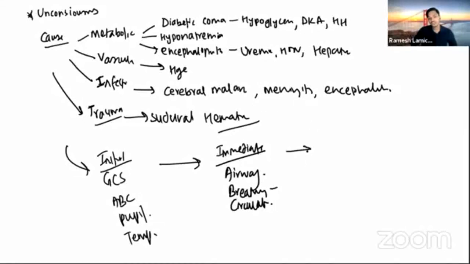Then comes the general management. For the care of the skin, the patient's posture should be changed 2 hourly, and feeding should be given via the nasogastric route. For the care of the eyes, you give antibiotic eye drops. For bladder care, you catheterize the patient and maintain the urinary output, as the patient may be in shock. These are the general management we give.